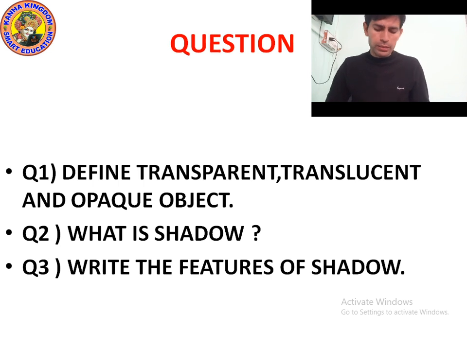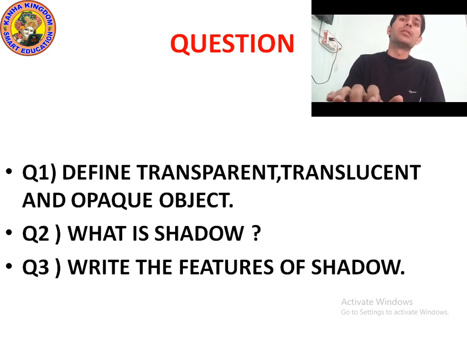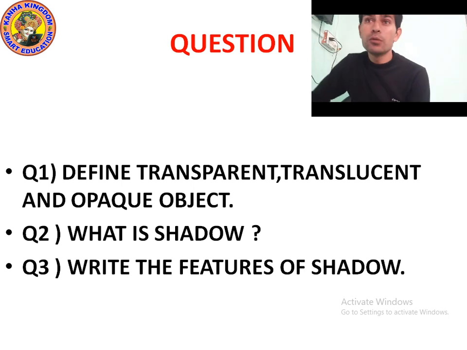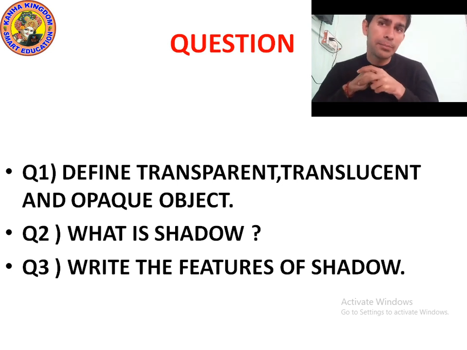So what are transparent objects? Objects which allow the complete light to pass through them. An object which allows complete passage to light is called a transparent object, or an object through which light can pass completely. We can see clearly through a transparent object.